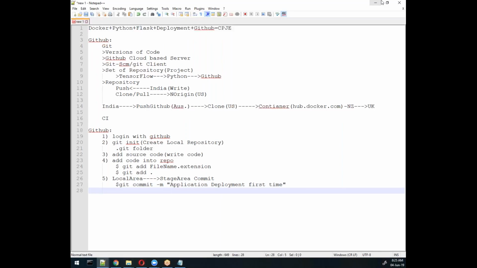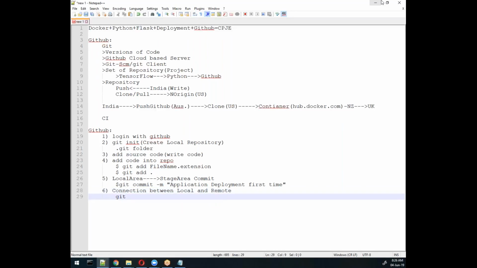So this will come into your stage area. After the stage area, we will try to push this code into remote. So how we will do these things, or we can say the connection between your server and the remote, we will do here. The connection between local and remote will be done here.